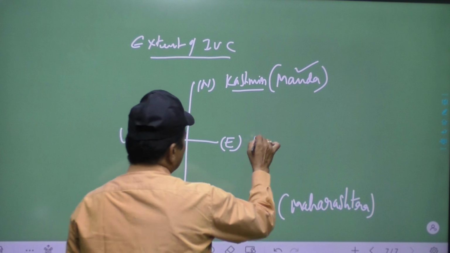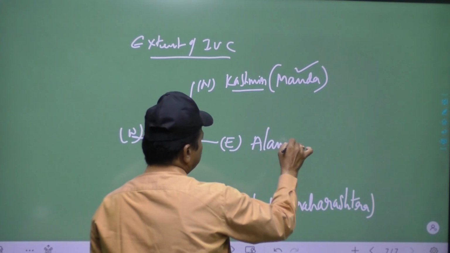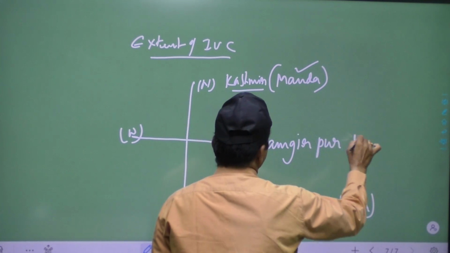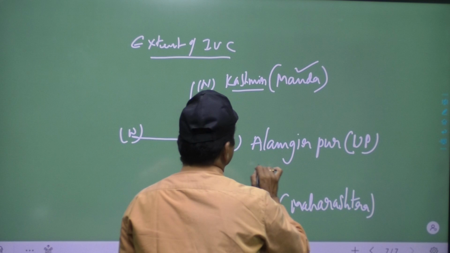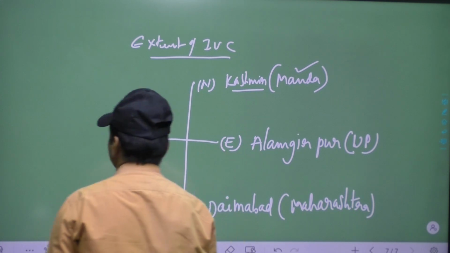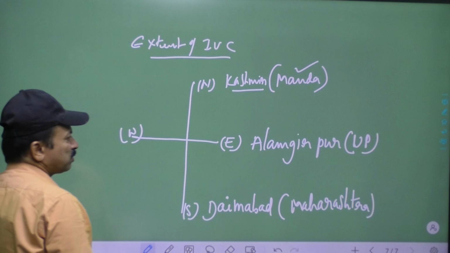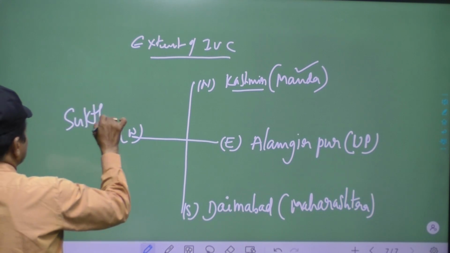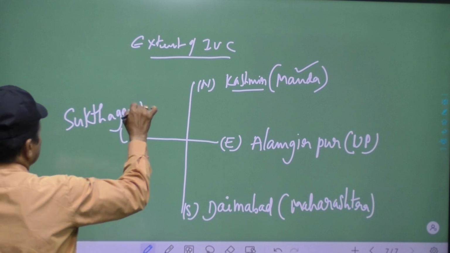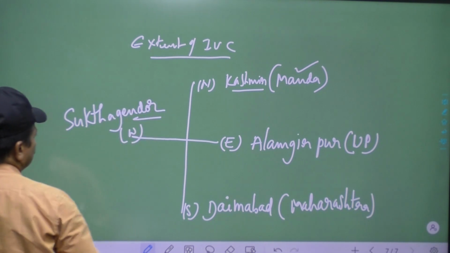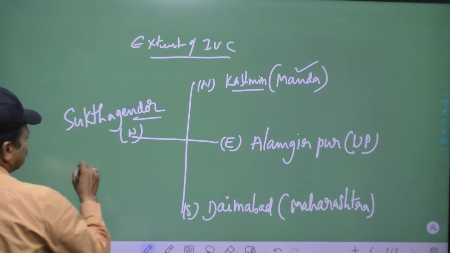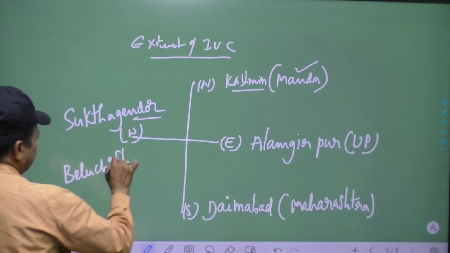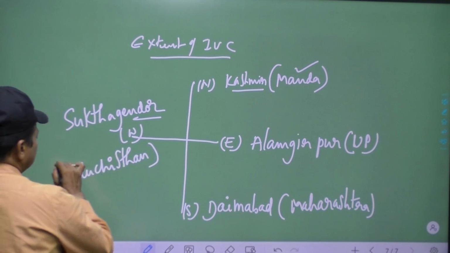Then in the east, up to Alamgirpur, which comes in Uttar Pradesh, the easternmost point. Sutkagen Dor is the westernmost point, located in Baluchistan. Got the idea?